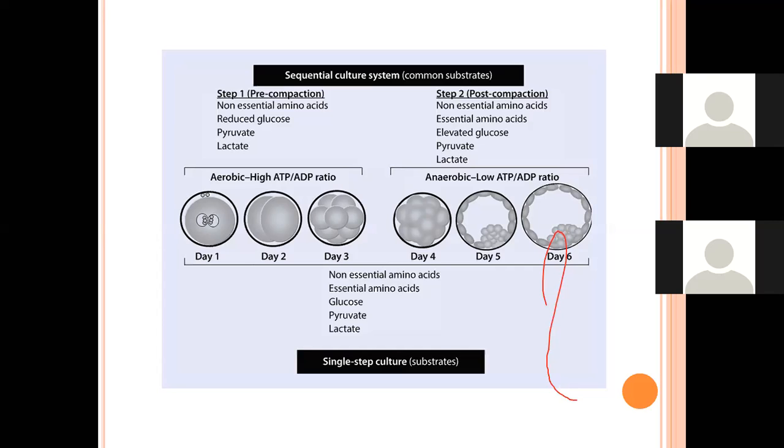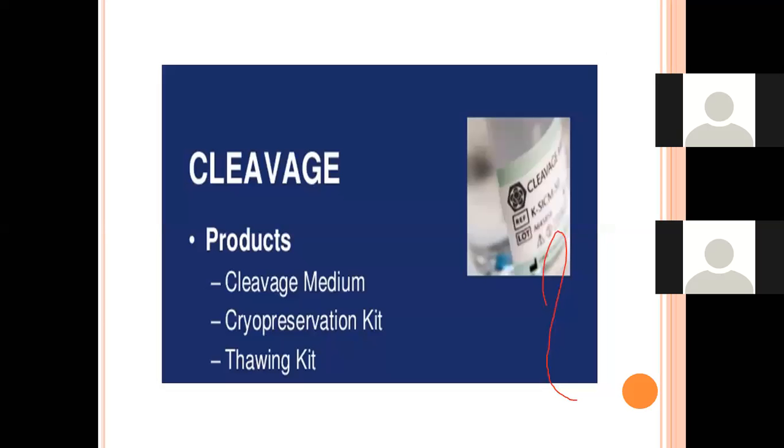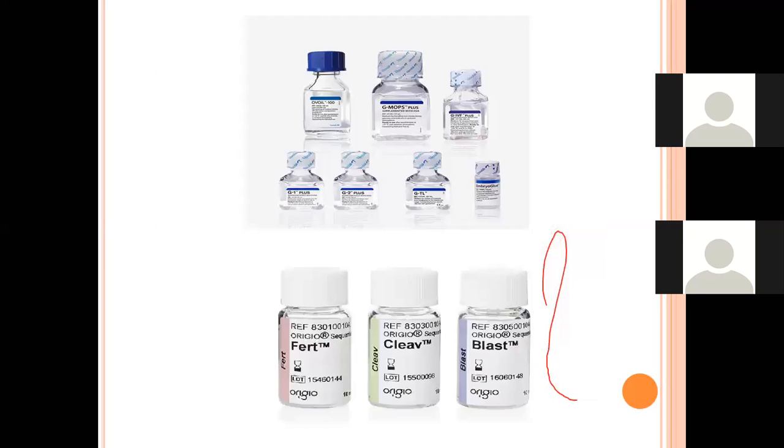Go ahead. Next slide, please. This is just a general slide: cleavage medium, cryopreservation and the thawing kit. I have written cryopreservation because if we have got 10 embryos and do a fresh transfer, the remaining embryos we have to cryopreserve, and when needed, we can thaw them also. That's why all this media is included.